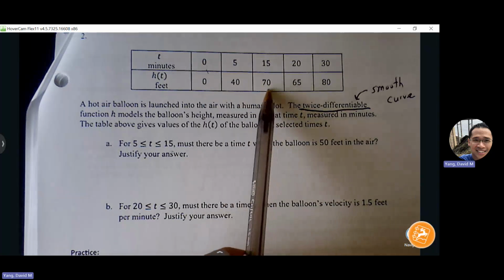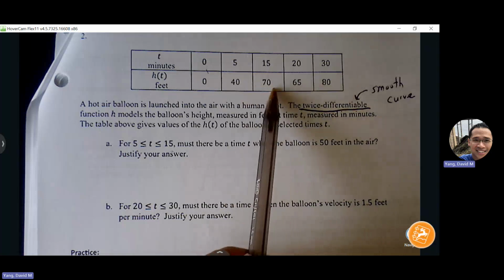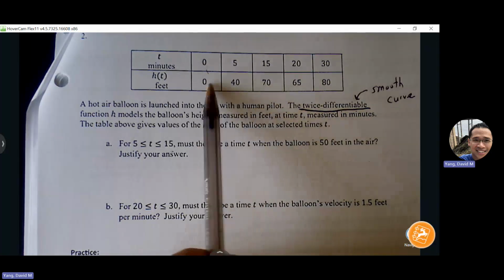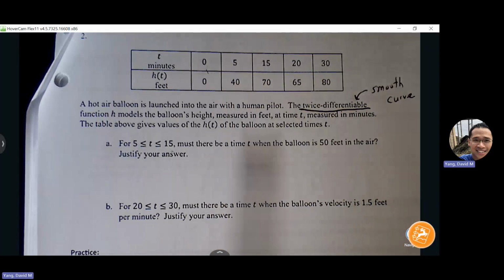But this is intermediate value theorem, right? I can see that every value between my two y values must be reached at some moment in time. So it has to go past 50 feet somewhere along that path.